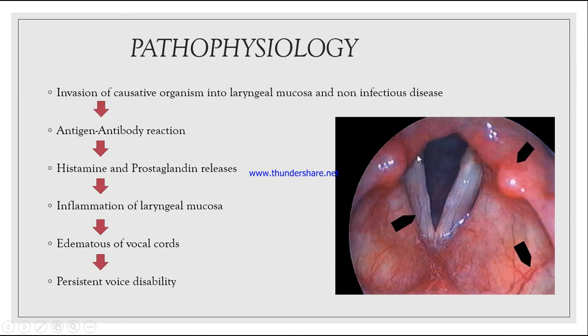If the vocal cords are swelled up, or there is edema in the vocal cords, then that will not help the vocal cords to vibrate. They will not be able to perform their function. When the air passes through them, they will vibrate, and therefore voice will come out. Since the vocal cords are very thick, there is edema, they will not be able to vibrate properly, and therefore voice will not be able to come out. So that leads to persistent voice disability.